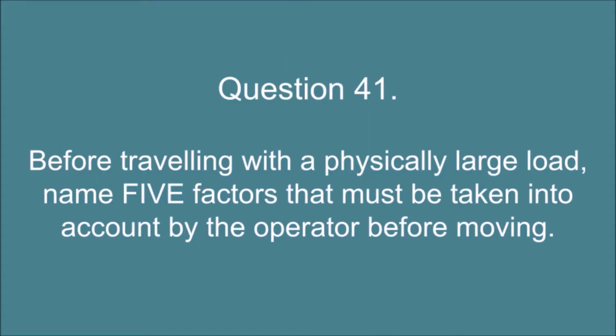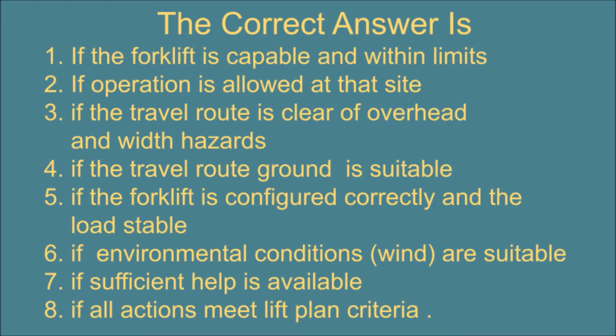Question 41. Before traveling with a physically large load, name 5 factors that must be taken into account by the operator before moving. The correct answer is 1. If the forklift is capable and within limits. 2. If operation is allowed at that site. 3. If the travel route is clear of overhead and width hazards,